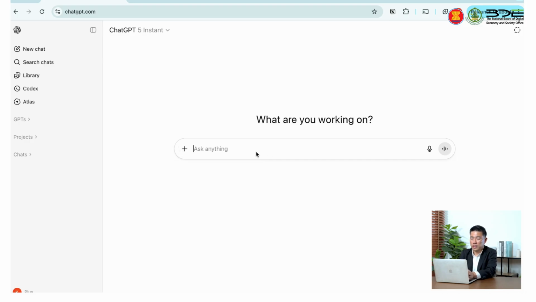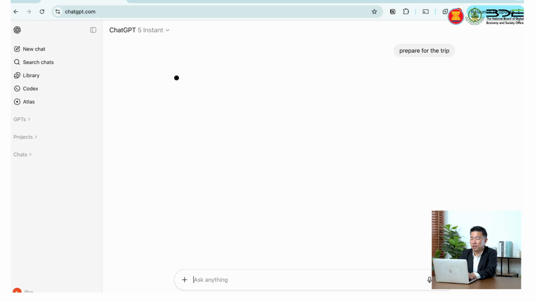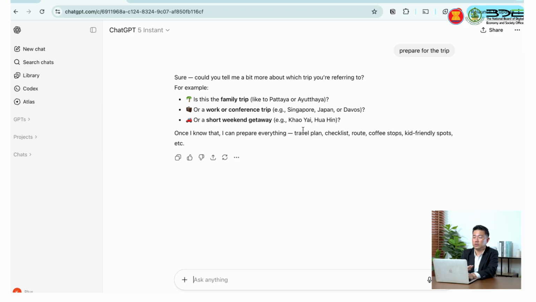If you want to try, for example, preparing for a trip, this is a basic prompt that will give you an answer. But as we discussed before, a good prompt should be more than 21 words. You should not just type maybe 5 or 7 words, but you need to say more, so you get a better result. ChatGPT right now is very smart. If you type something easy like "prepare for the trip", it may not want to answer and will ask you back, so you need to be more specific.